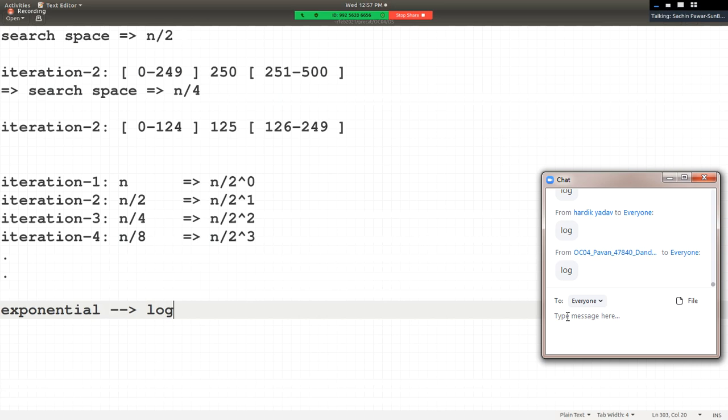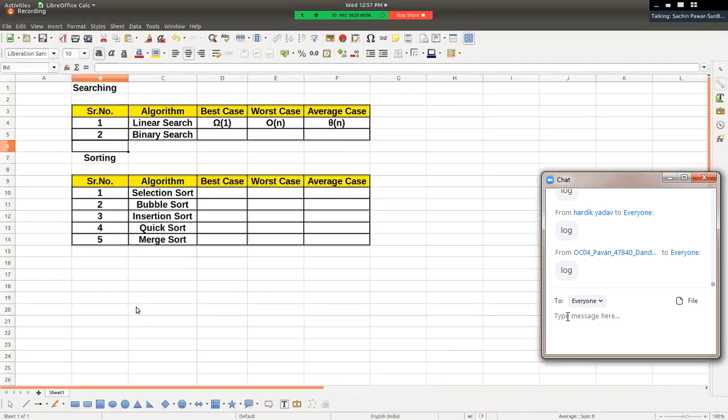That means in the first iteration we had n, in the second iteration n by 2, third iteration n by 4, fourth iteration n by 8, n by 2, n by 4, n by 8 and so on. So that's why we are getting time complexity in terms of log, right? And hence if you go over here, what complexity will we get? Yes, this will remain the same, big omega of 1, right? But here we will get a time complexity of log n, log of n. Hello friends, have you understood this?